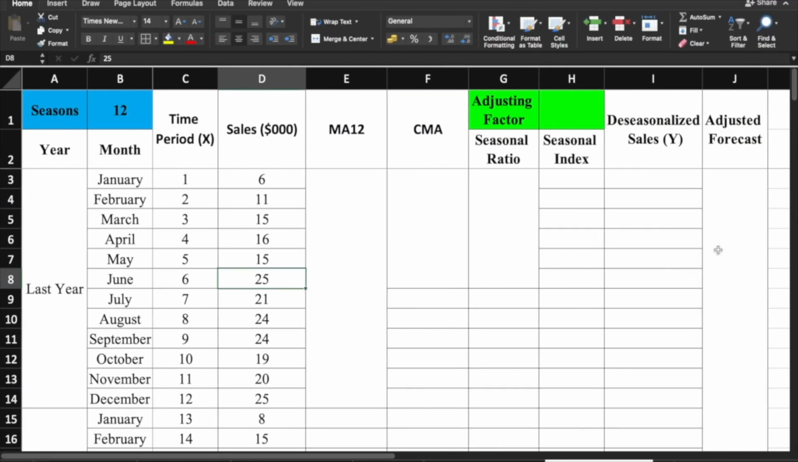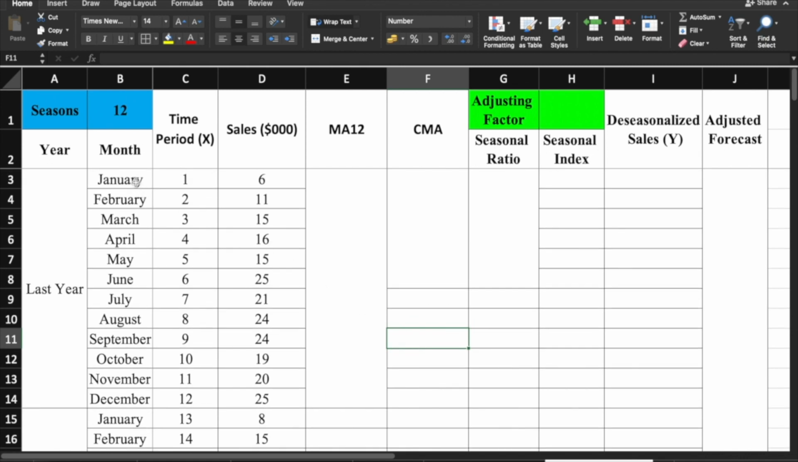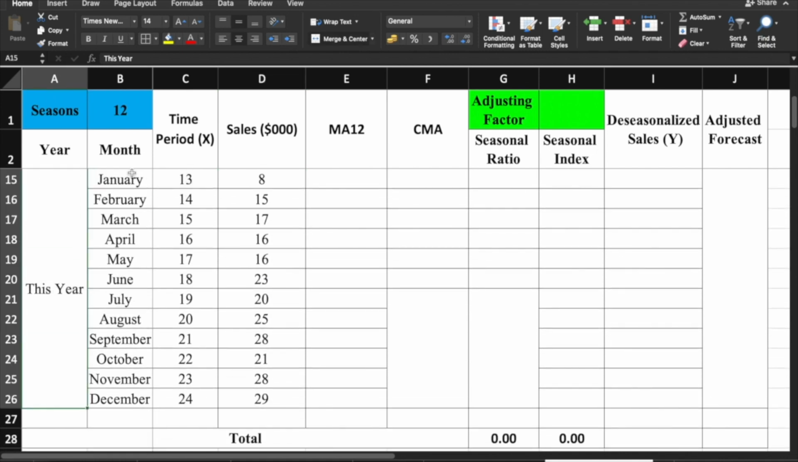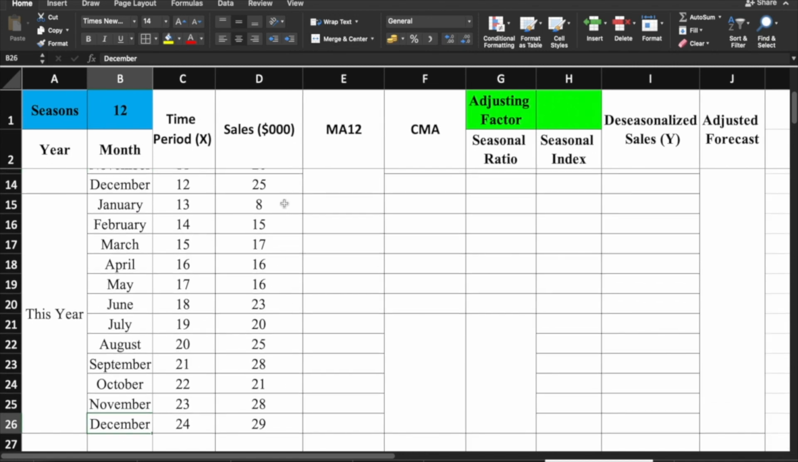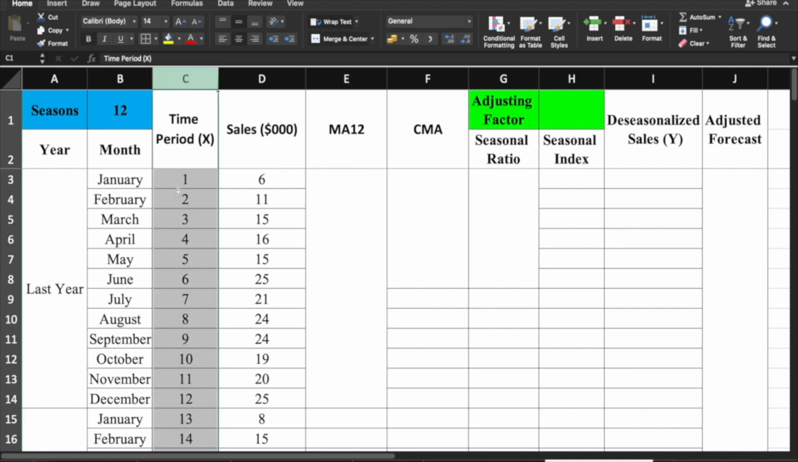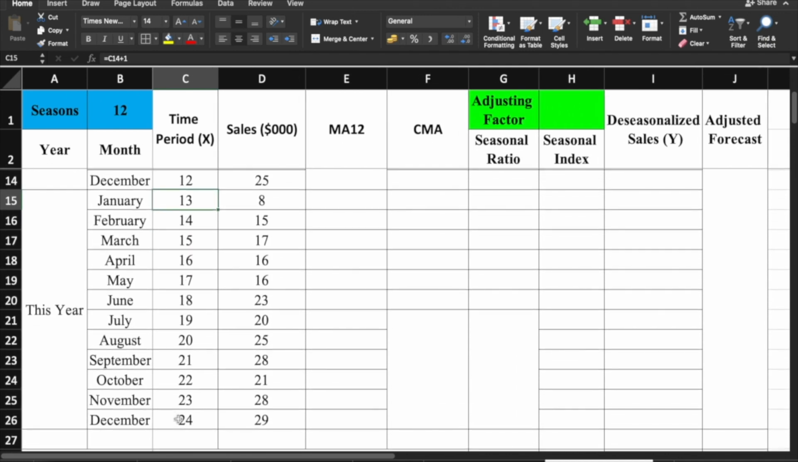I have here the Excel file, of course, with our proper table na nakaset na siya. And I have also here the month and yung given na sales natin. So, 6 to 25, this is for the last year. And for this year, data this year, we have January up to December. And of course, the sales from 8 up to 29. Now, for the time period po, as you can see, I have indicated here, our number 1 time period is January last year up to 12. And the January this year will start at 13. Dahil we are about to apply this pagdating po sa trend projection.